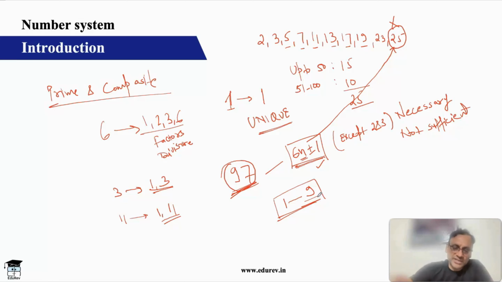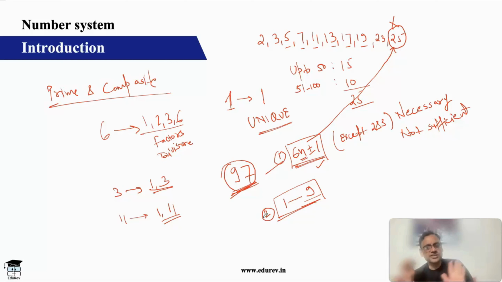Okay. So 2 steps. First step, the number has to be of this type. And second step, you take an approximate square root, you take the lower integer, and then you check the divisibility. Divisibility rules we are going to discuss just in a while. So you check the divisibility. And if the number is divisible by any number between 1 to 9, then it is not a prime number. If it is not divisible, then it is a prime number.